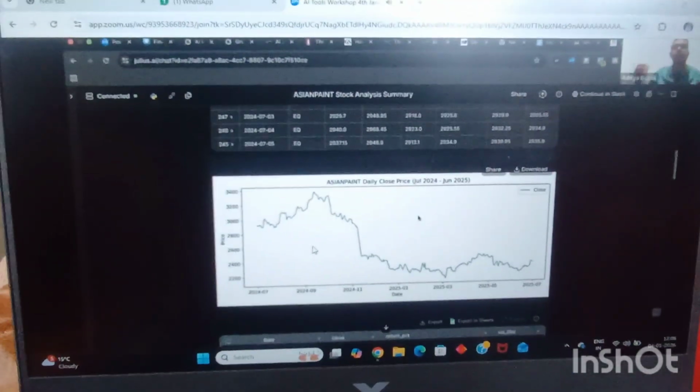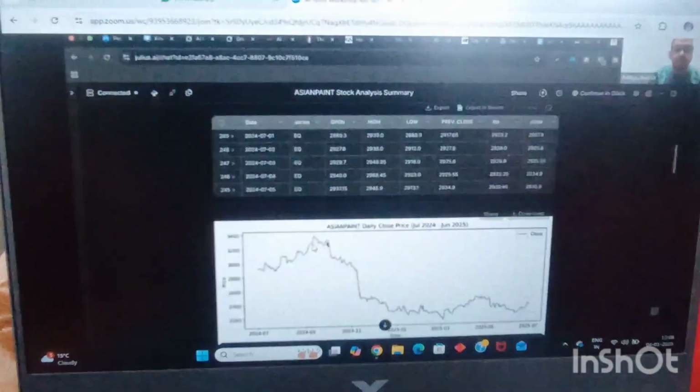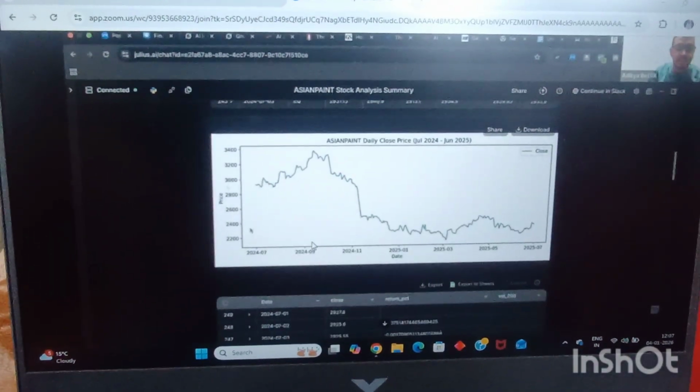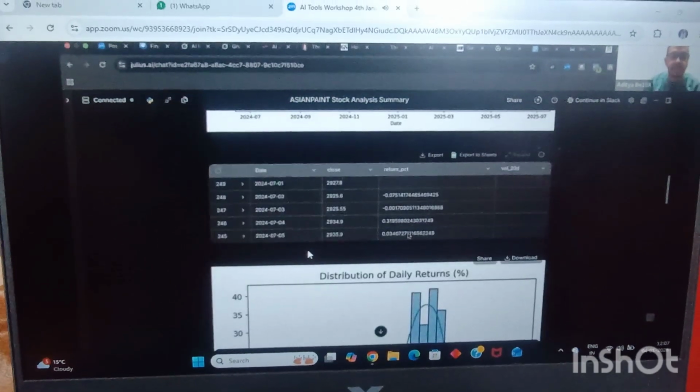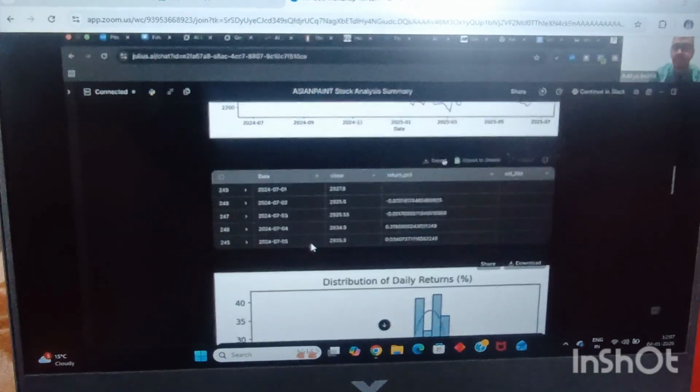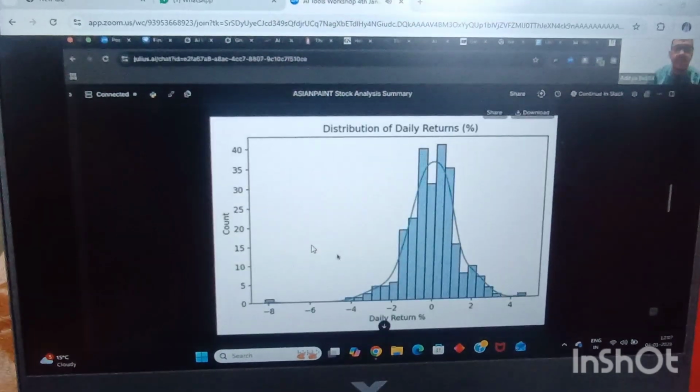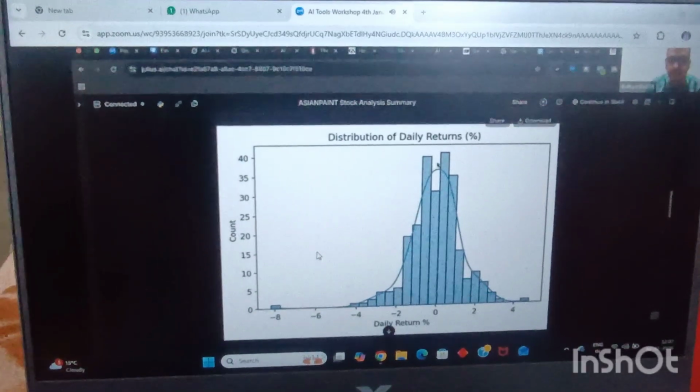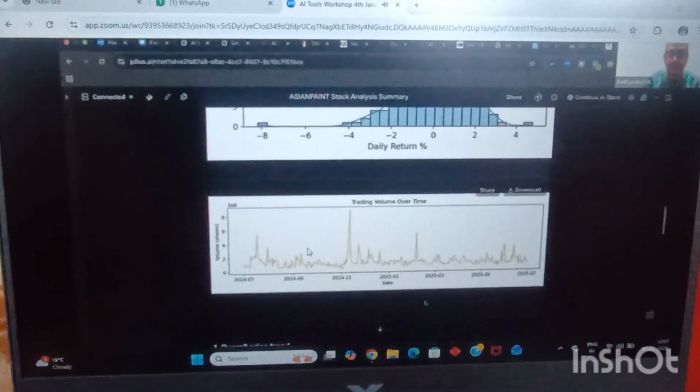Drop in a big "mind blown" in the chat box if you're amazed to see that this boring looking raw data has been converted into beautiful looking charts like this, which is the price versus date for Asian Paints. There is a table for the same which can be downloaded and exported to sheets. There is this distribution of daily returns according to percentage which Julius has been able to give us.